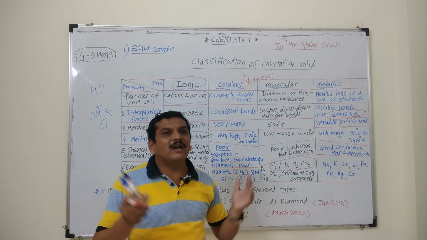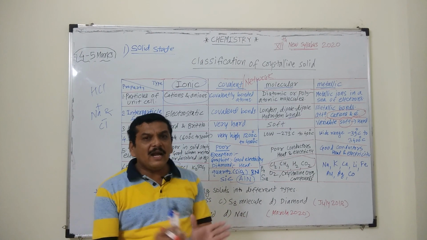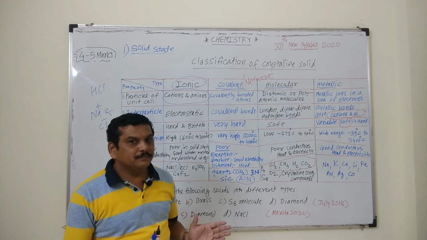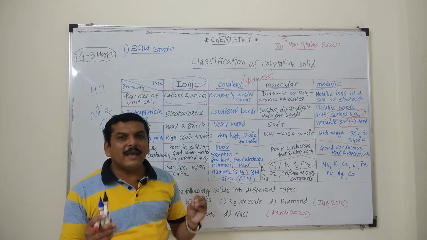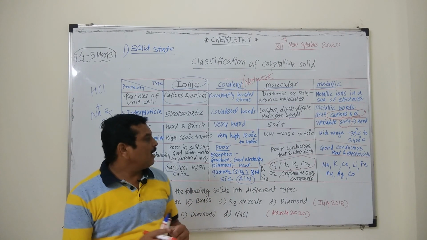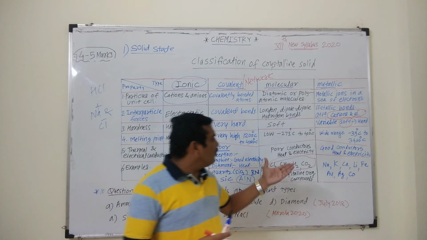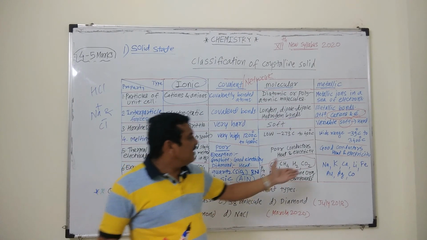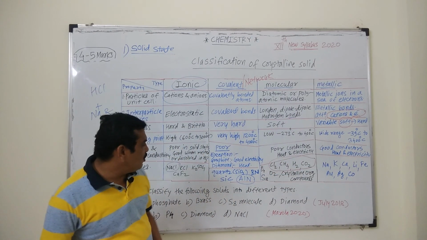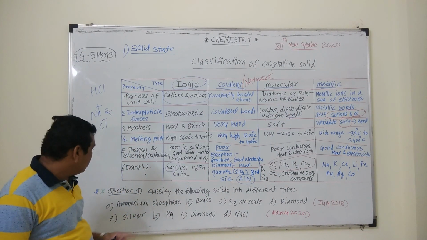Why metals are good conductors of heat and electricity? Because they possess electrons. And also we have seen the metals are malleable and ductile, and hence we have seen the properties of metal. These are good conductors of heat and electricity, also malleable and ductile, and these are the examples. And lastly, we will move to the two questions which were previously asked.